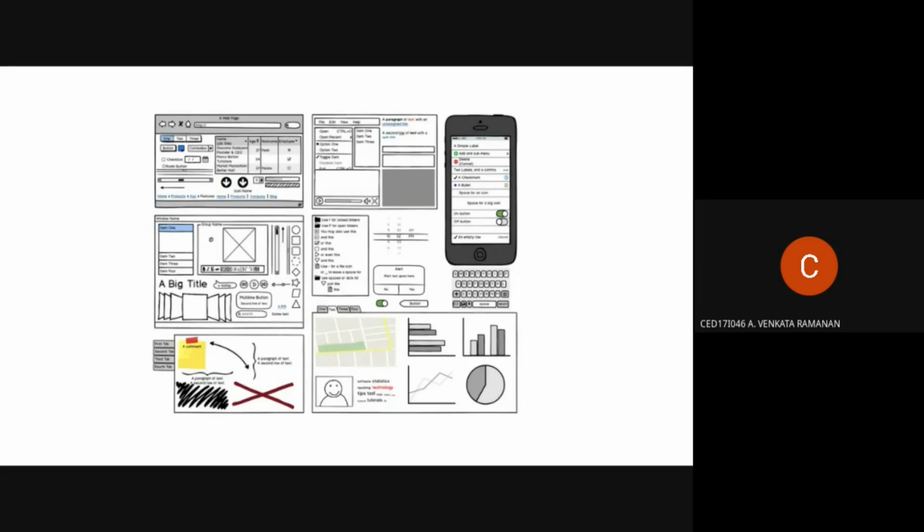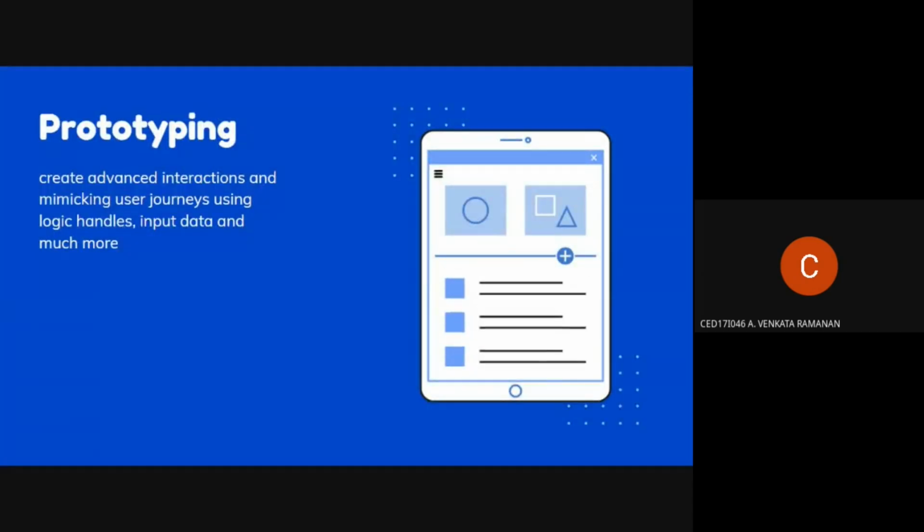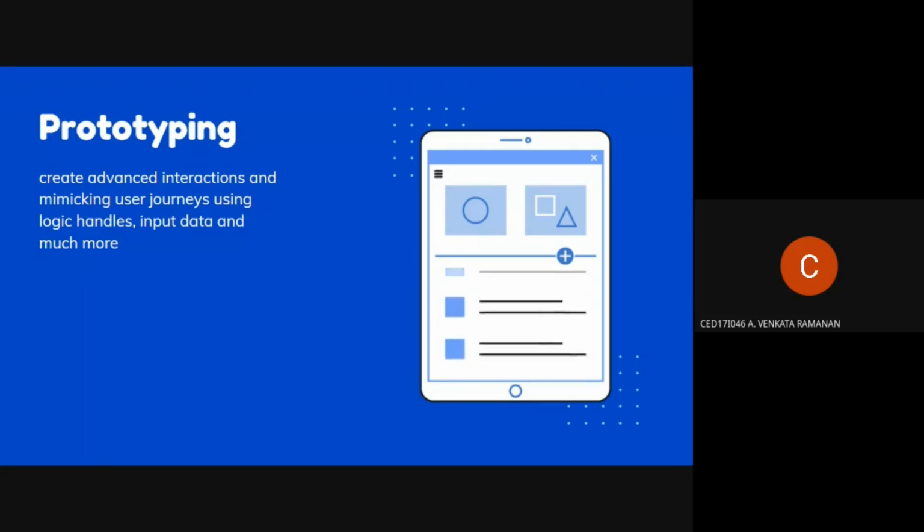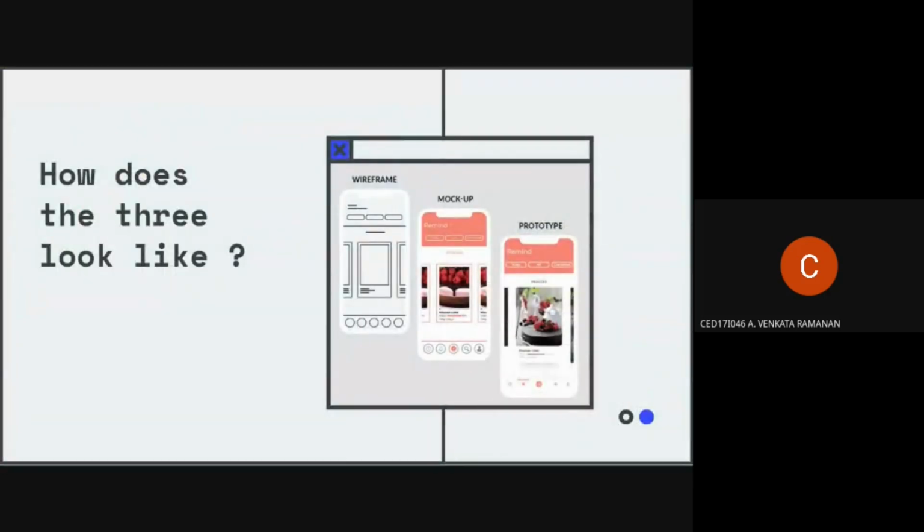There are plenty of design cues which have to be focused on, which only wireframes and prototypes can bring to life. Next we see about prototyping the wireframe. So we basically created the design cues. We just put what we think onto paper or into software as a rough sketch. Prototyping is to create advanced interactions and mimic the user journeys using logic handles, input data, and much more. So that is what prototyping basically is.